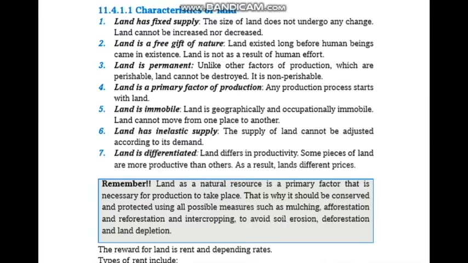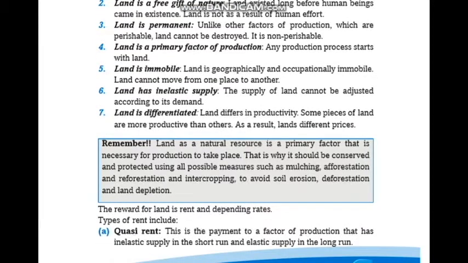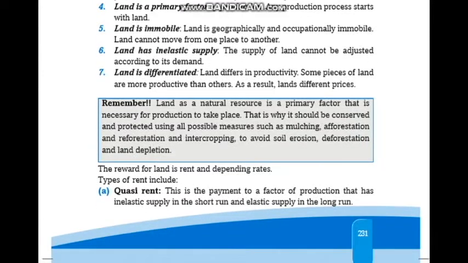Land existed long before human beings came into existence. Land is permanent. Unlike other factors of production, which are perishable, land cannot be destroyed. It is non-perishable. Land is the primary factor of production. Any production process starts with land. Land is immobile. Land is geographically and occupationally immobile. Land cannot move from one place to another. Land has inelastic supply. The supply of land cannot be adjusted according to its demand.